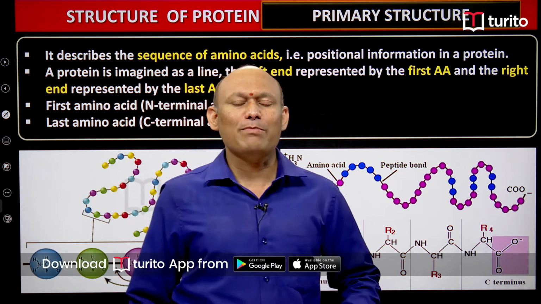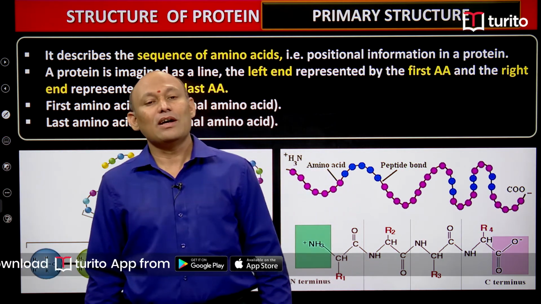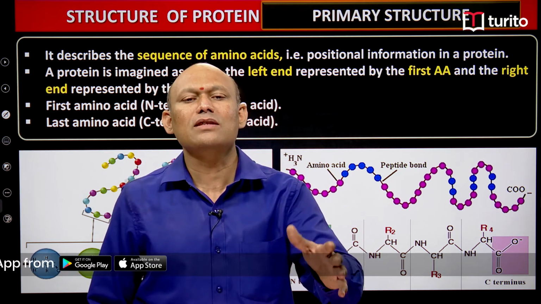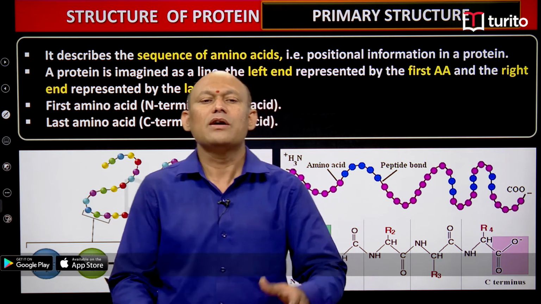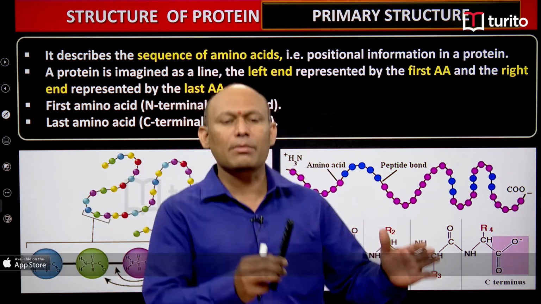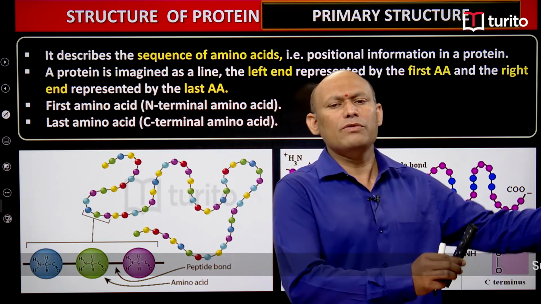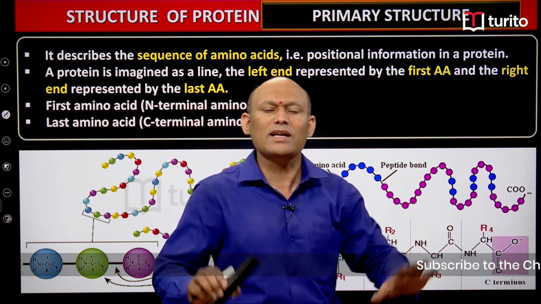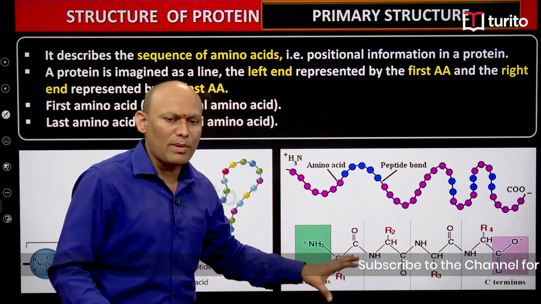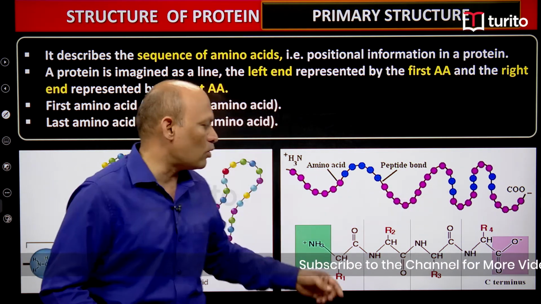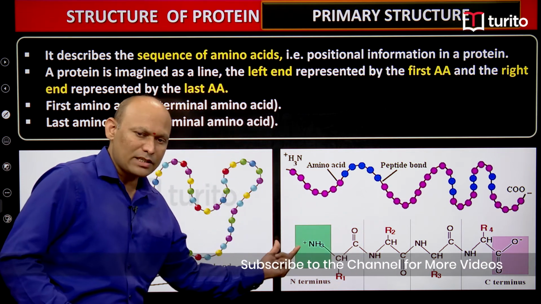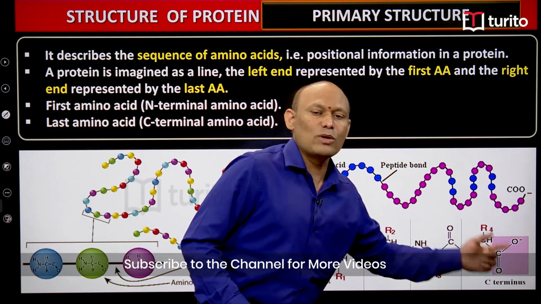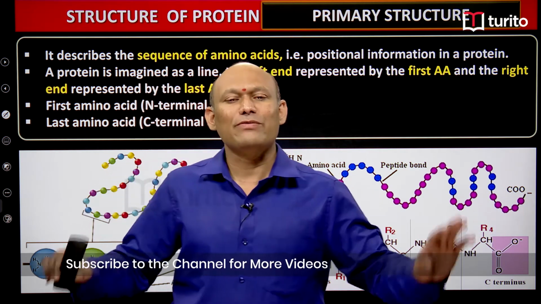So what do you understand by primary structure? Primary structure refers to the sequence of amino acids, students. That means positional information of amino acids: which one is the first amino acid, which one is second, which one is third, fourth, fifth, and which one is last. Right, students? So that is primary structure. If you imagine the protein as a straight line, the amino acid at the extreme left is called the first amino acid, and the one at the extreme right is known as the last amino acid, students, right? It is very simple.